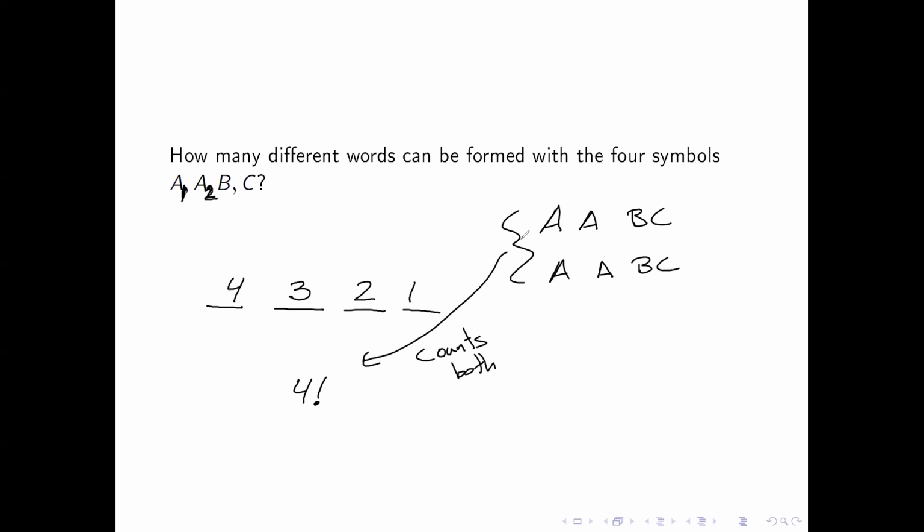But that's going to happen for every single combination of A's. We could have that the A's were in the same exact spots, but just transposed. So what we have to do is actually take this 4 factorial and divide it by 2 factorial, which is the number of ways to have mixed up our 2 A's. This only is true because I have 2 A's in here. So I get this 4 factorial over 2 factorial, which is just going to be 4 times 3, or 12.